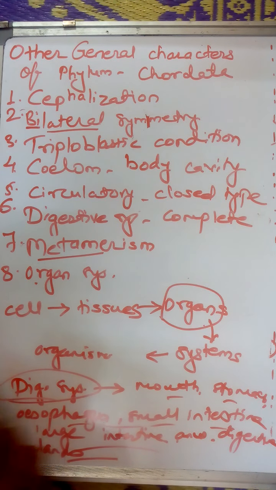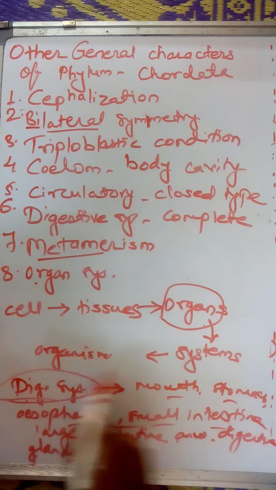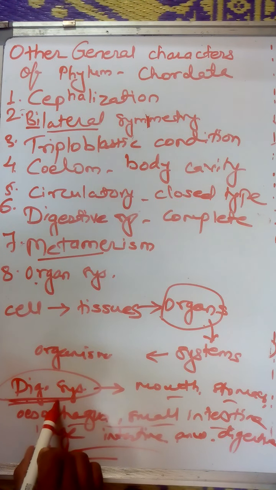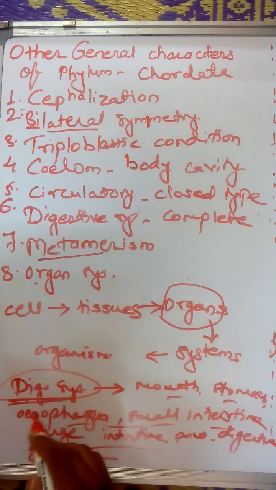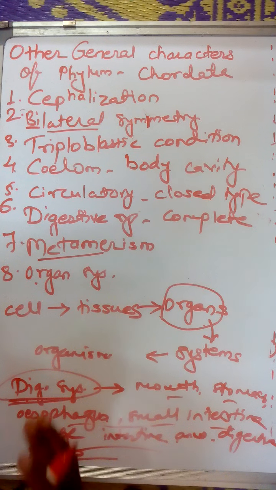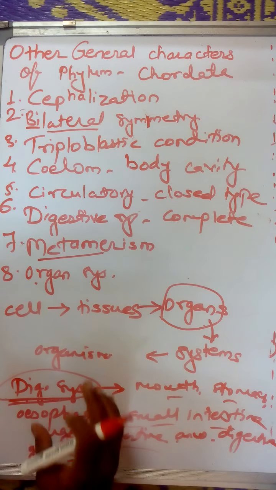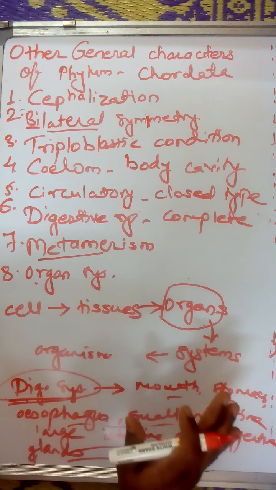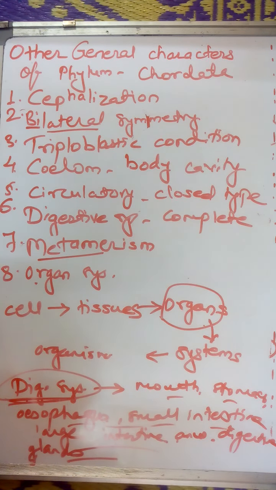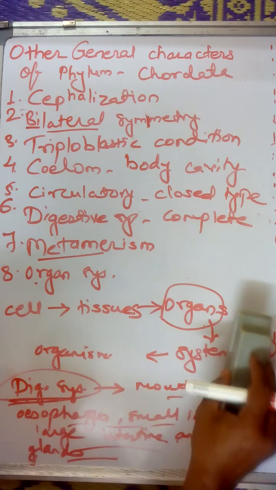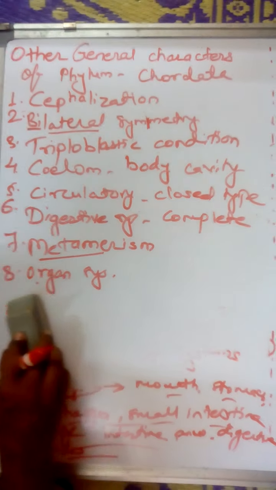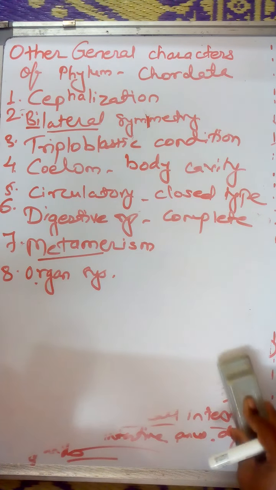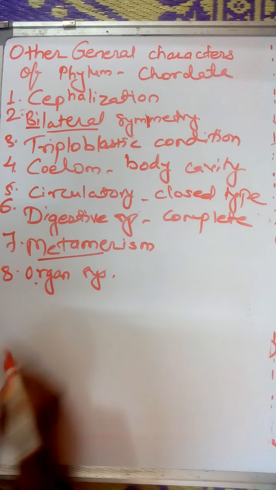In the case of chordates, many such organs come together to produce a particular system, whether it is a digestive system which is helpful for digestion, a circulatory system which is helpful for the process of circulation, or a respiratory system helpful for respiration. So many systems are present, but all those systems are made up of organs, and hence we call it the organ system.